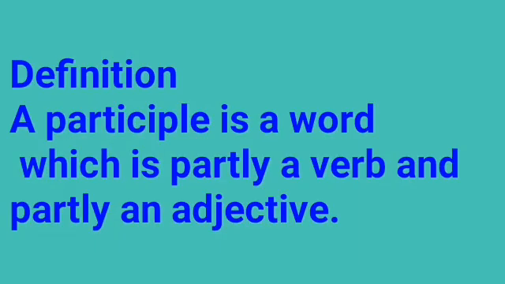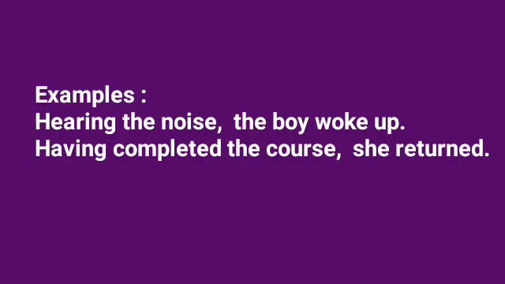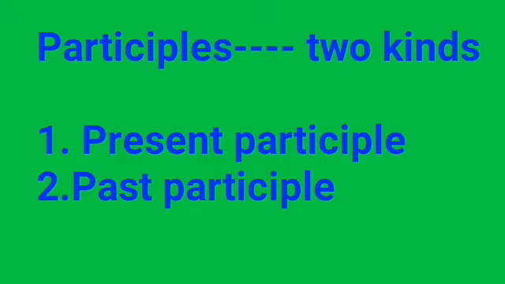Next we will see what is a participle. A participle is a word which is partly a verb and partly an adjective. See the sentences. Hearing the noise, the boy woke up. Having completed the course, she returned. Here, hearing, having completed are participles. Participles we have two kinds. One is present participle, another one is past participle.